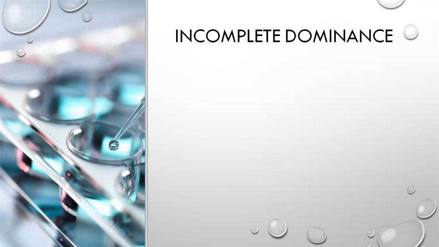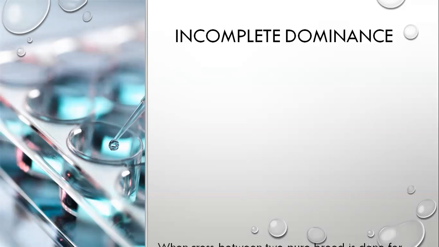Next, incomplete dominance. The inheritance in which the allele for a specific character is not completely dominant over the other allele is called incomplete dominance. It is also called partial dominance or semi-dominance.